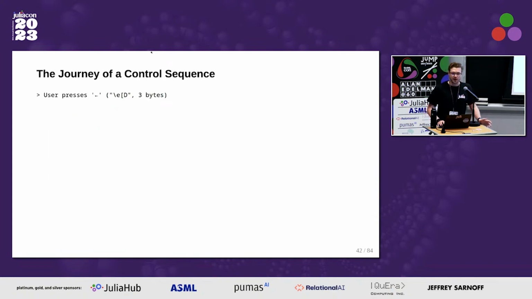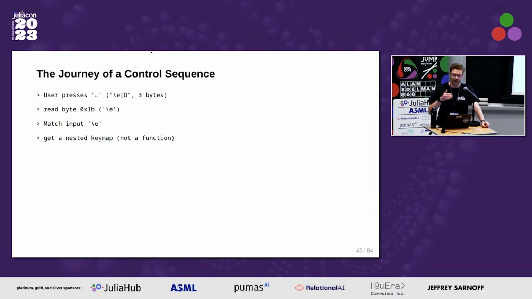So what happens when you have to read multiple bytes, rather than just one? The REPL handles it quite well. So you have the user pressing the left arrow key, and that's 3 bytes, not 1. We can only read 1 byte at a time. And so we read the first byte, which is the escape character. We match that, we see if that's in our key map. Once we do find that, it's not a function this time, but an additional key map, a nested key map. And that is for every key that starts with the escape key.